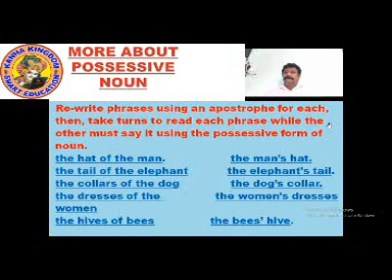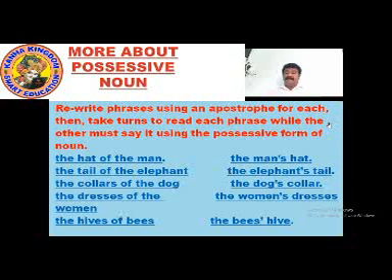The hives of bees. What are hives of bees? Bees' hive. The hive in which they store the nectar and the honey. It's made of wax. It's the thing in which the bees come and collect their honey.